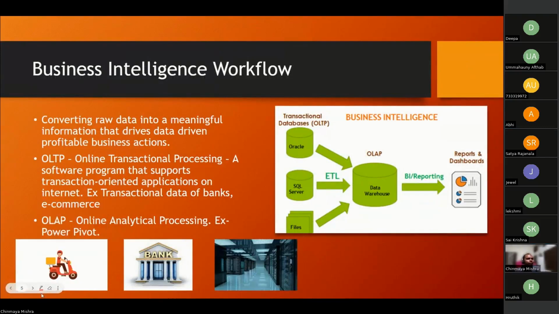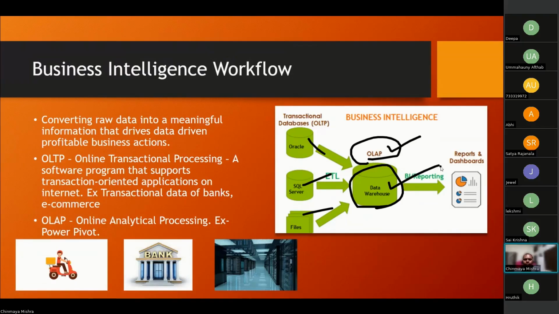So basically what I was trying to say here is, as data analysts at SBI, we'll tell the data engineer, hey, you create an OLAP for us. How? You bring all the data from Oracle, from the SQL Server, from the files into a single data warehouse, and we as BI developers will just connect to that only. That is our OLAP. So this data engineer will do ETL here.